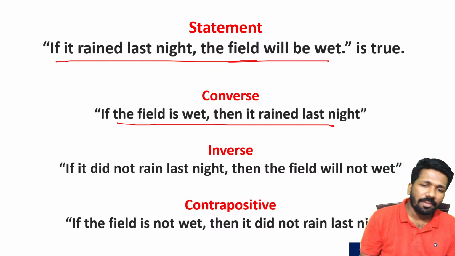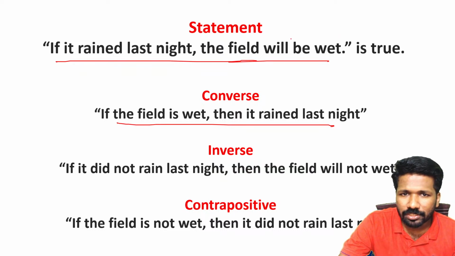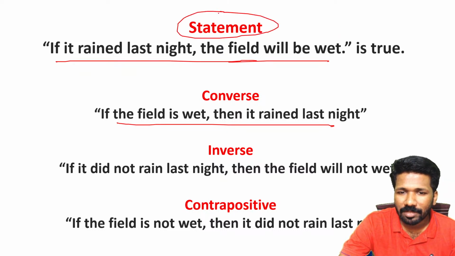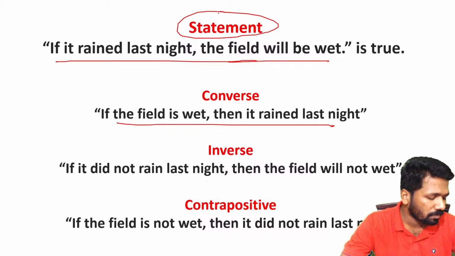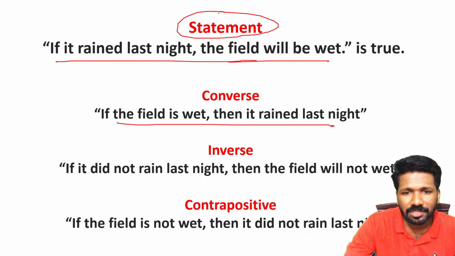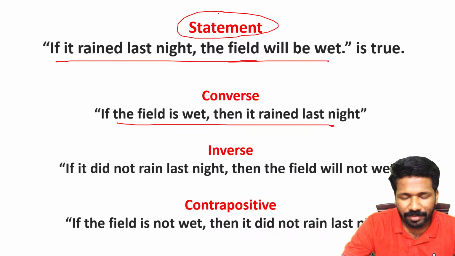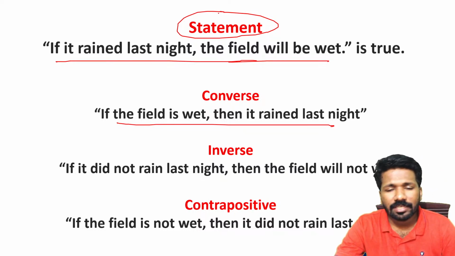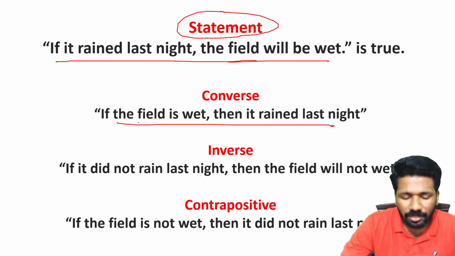Now let me clarify. A statement being true does not guarantee the converse is true. Sometimes the converse may be true, sometimes the converse may not be true. That depends totally on the situation we are dealing with. I will explain with a question about that. Now, what is inverse?